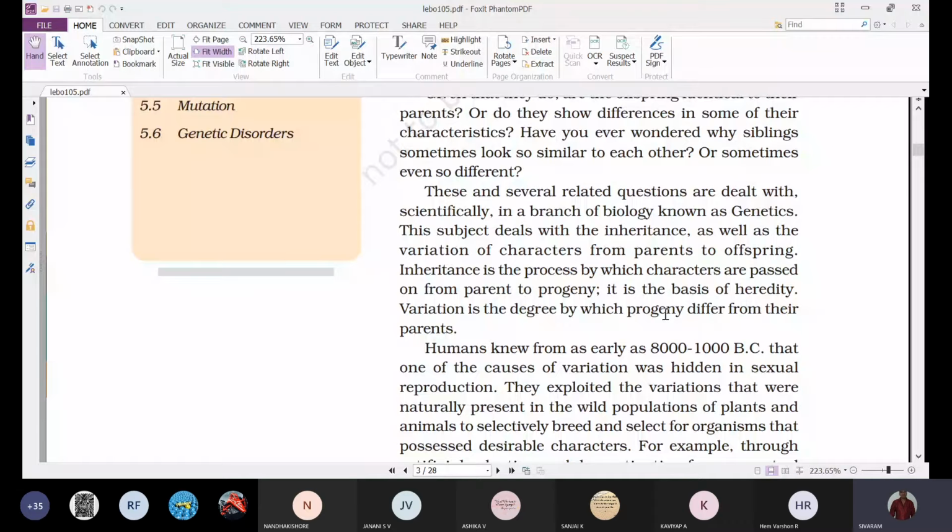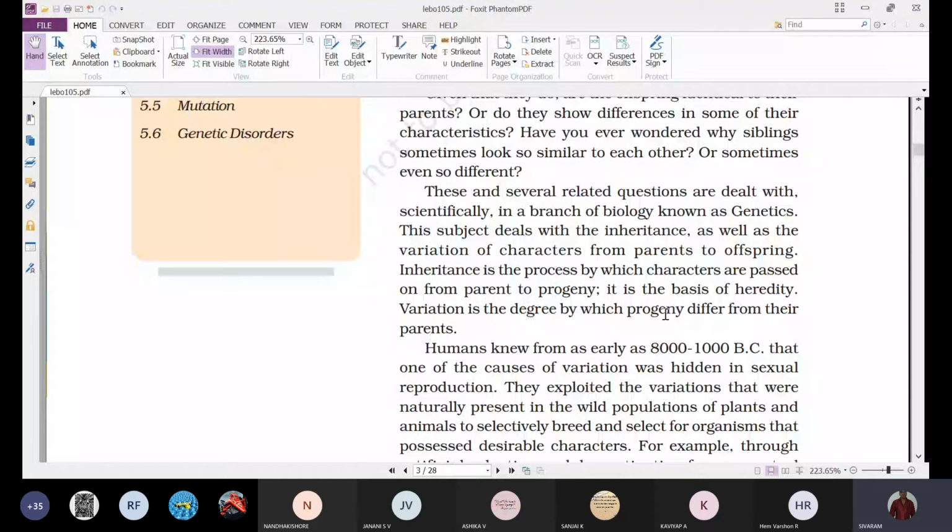So this subject deals with inheritance. What is inheritance? Inheritance means the phenomenon of transfer of characters from parents to offsprings, or from one generation to another generation. Genetics mainly deals with the inheritance as well as the variation of characters from parents to offsprings.